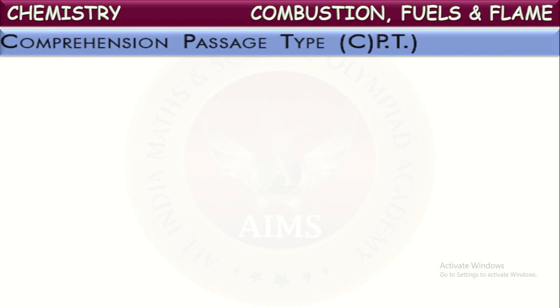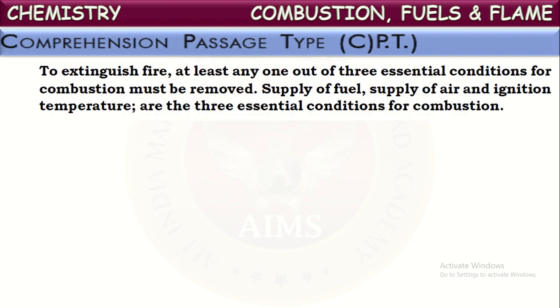Okay, next, let us talk about comprehension passage type questions. First, let us see the passage. To extinguish fire, at least any one out of three essential conditions for combustion must be removed. So as we told, there are three essential conditions for the burning of any fuel. If you remove any one of these three, the fire can be put off.